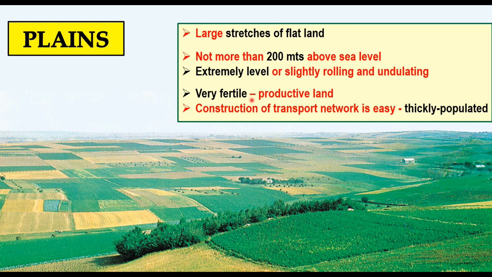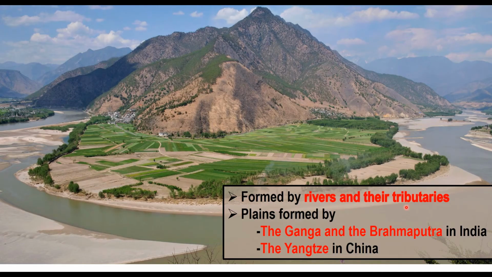Generally, plains are very fertile. Construction of transport networks like roads is easier in plains. So you find thickly populated areas here. Some of the largest plains are seen in Asia and North America. In Asia, these plains are formed by the Ganga and Brahmaputra, and in China by the river Yangtze. See, here is a picture of the plain formed by the river Yangtze in China.